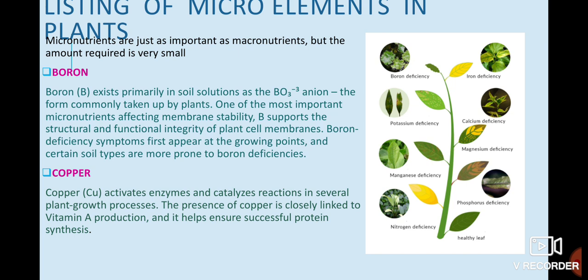Now in this video I have given little more details in boron and copper, but you don't need to know so much in detail. It's just to give you an idea I have given you. See, over here I also have given you a picture where boron deficiency, potassium deficiency, manganese deficiency, nitrogen deficiency, phosphorus deficiency, magnesium, calcium, iron deficiency can lead a healthy plant to turn into this type of plant.